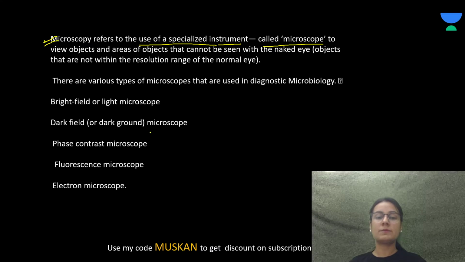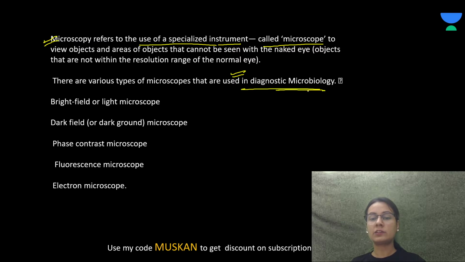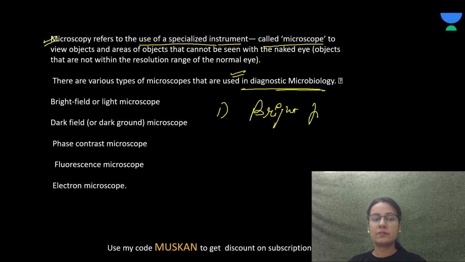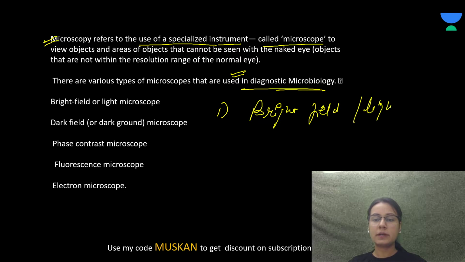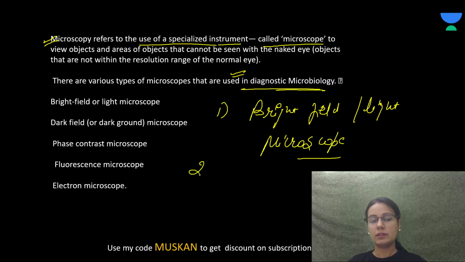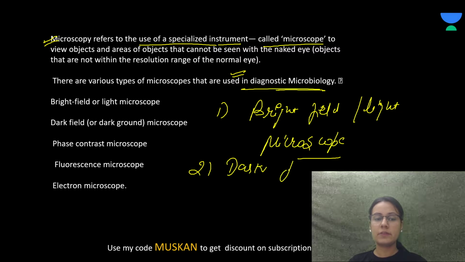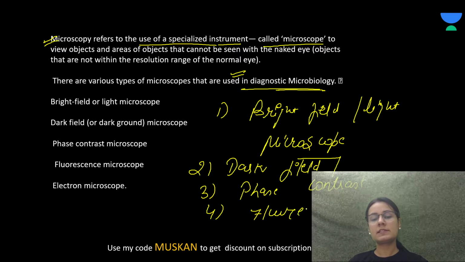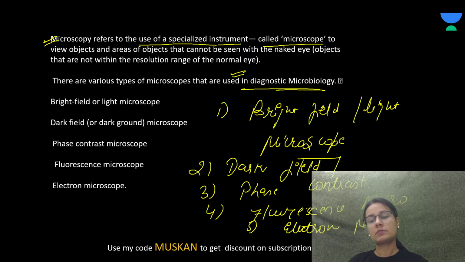There are various types of microscopes that are used in diagnostic microbiology. One is the bright field or light microscope. Next is the dark field or dark ground microscope. Next is the phase contrast microscope, and fluorescence microscope, and electron microscope.